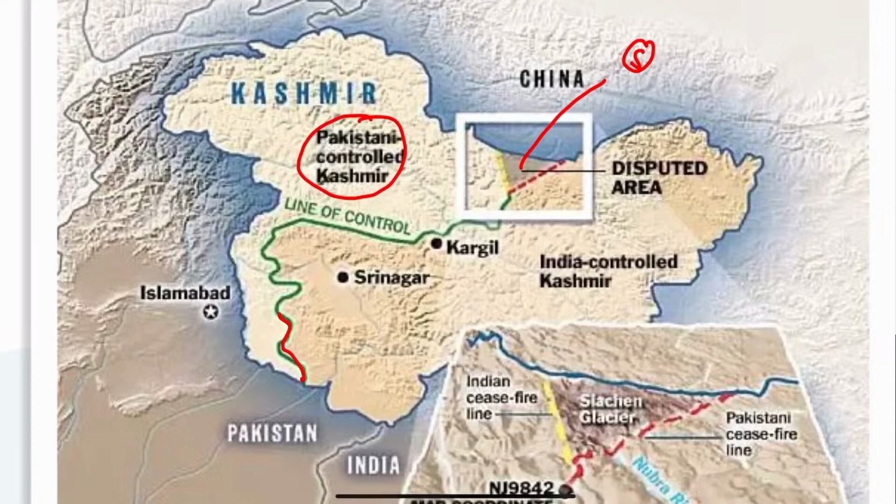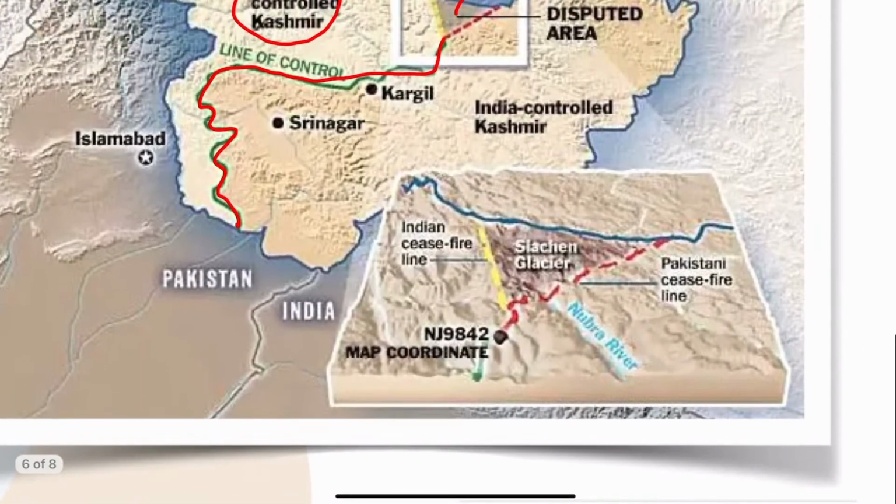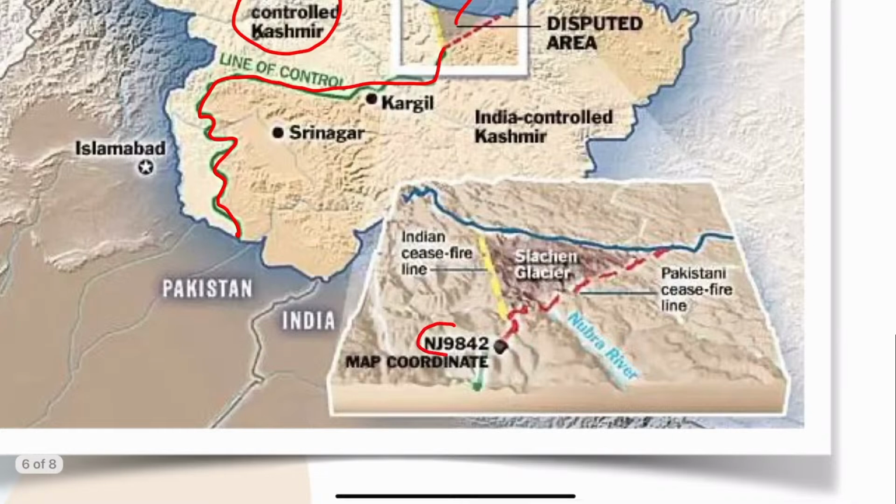Here we have the line of control, and here we have the NJ9842 coordinate. There has been a differing interpretation with respect to this region.